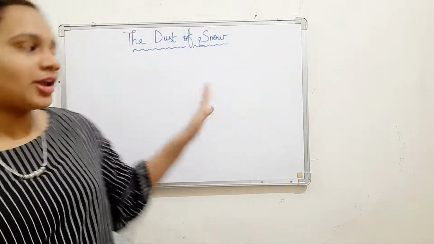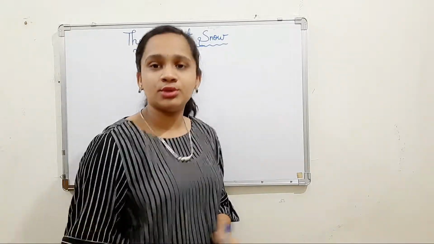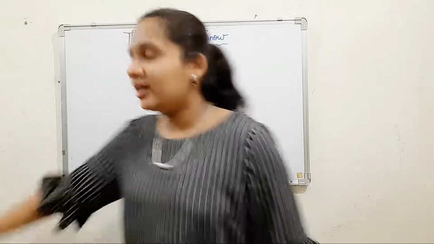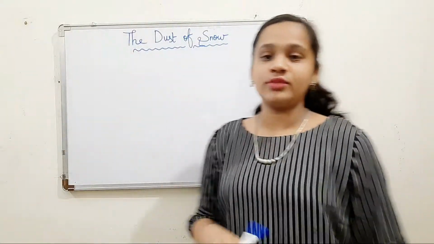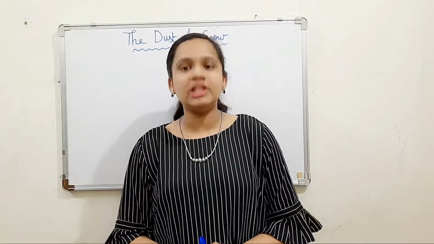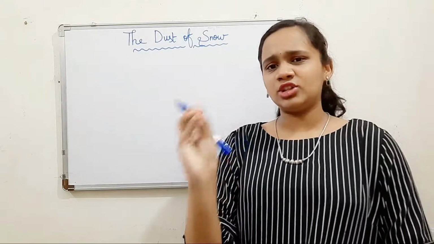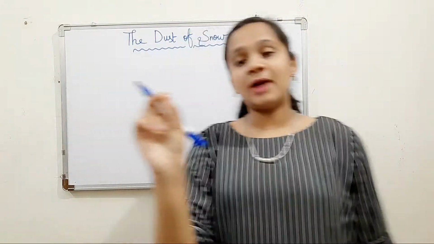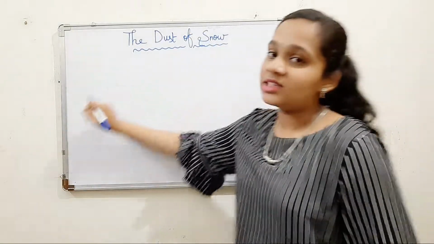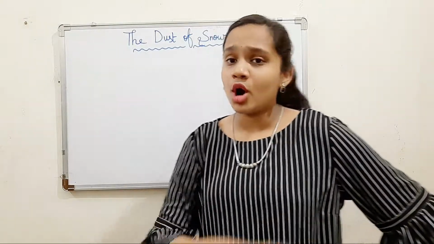So now when we talk about the poem, The Dust of Snow, whenever we start a poem or do something, it's really important for us to know about the title. So the title looks very interesting, The Dust of Snow. First of all, what's the meaning of this title? As you all may have seen snowfall, after snowfall, the small particles remain on the surfaces. Those small particles which remain on the surfaces after snowfall are called the dust of snow. That's it. Simple title, and the meaning of the title is also very simple.